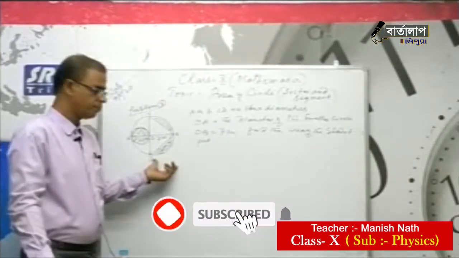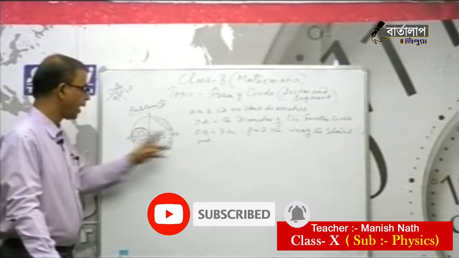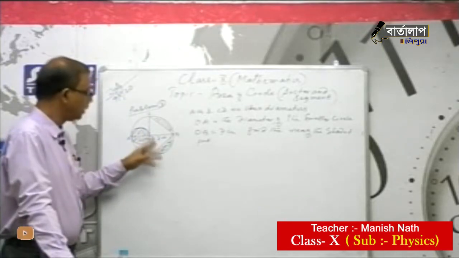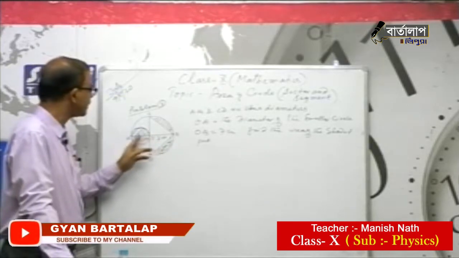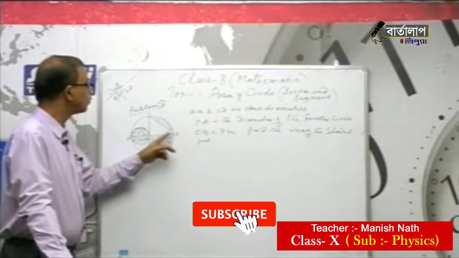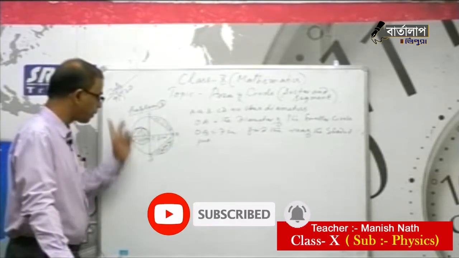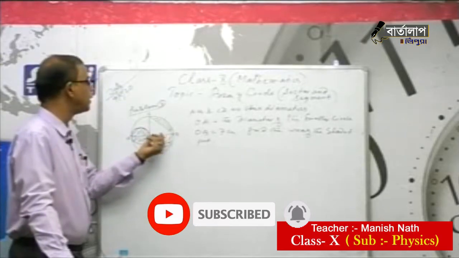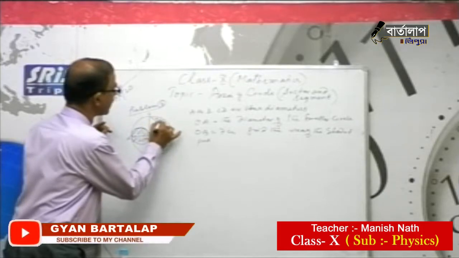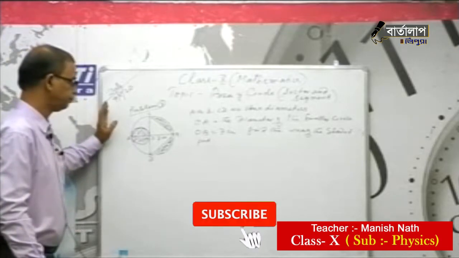Once again, let me read out the question. You can see a big circle where AB and CD are the two diameters meeting at O. So O is the origin. And OA is the diameter of another small circle you can see in the figure. OB equals 7 centimeter, that means OB equals OA, both are the radius of the big circle. So OA equals OB equals 7 centimeter. Now we have to find the area of this shaded part as shown in the figure.